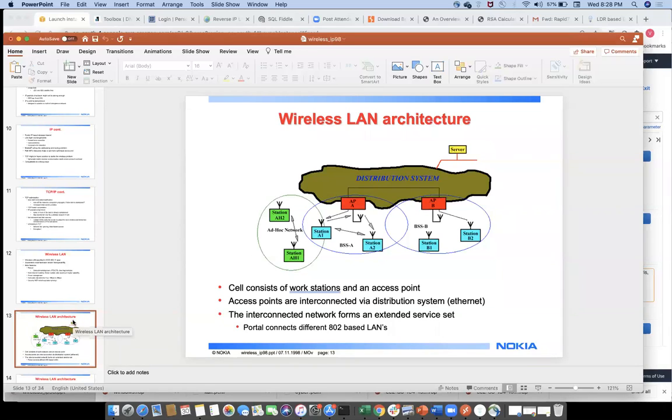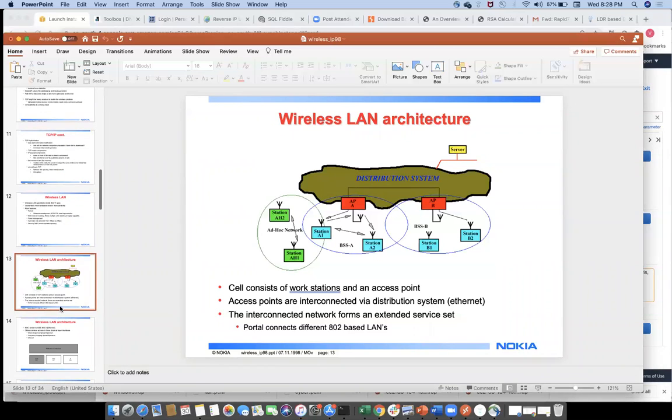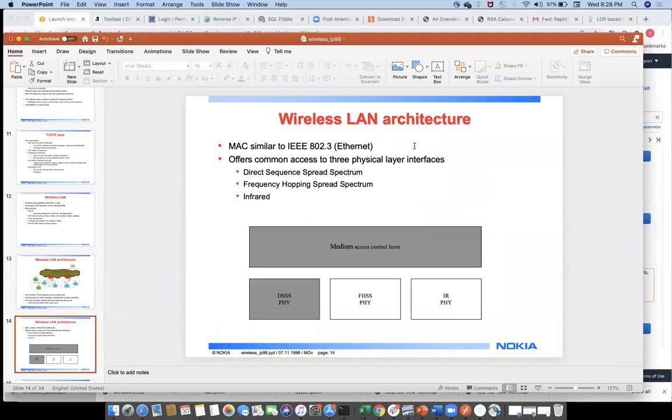The first wireless LAN architecture was introduced by the Nokia team, not the Nokia mobile cellular team, it is a networking team. Next, wireless LAN architecture: 802.3 is different from 802.11. 802.3 is completely for Ethernet, while 802.11 is completely wireless, only for LAN.